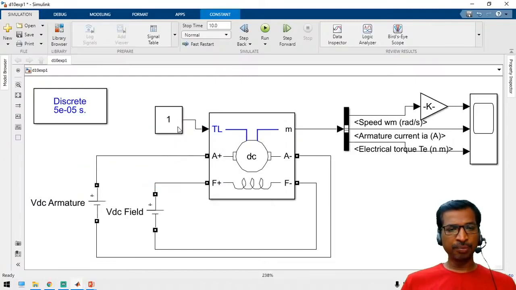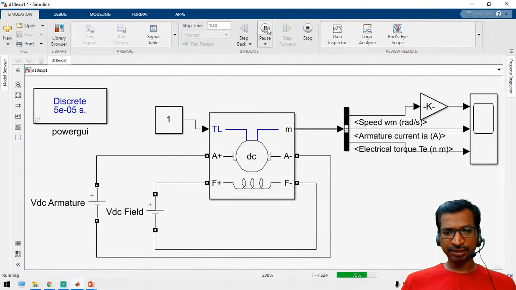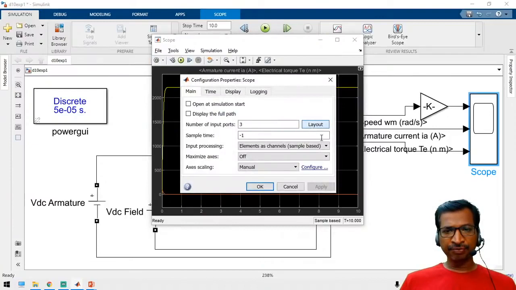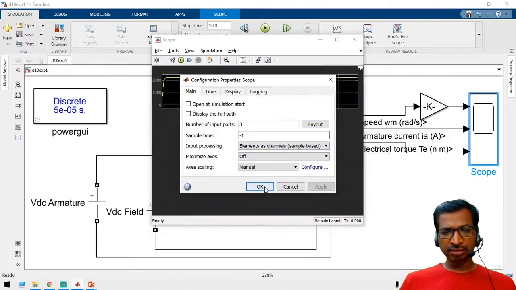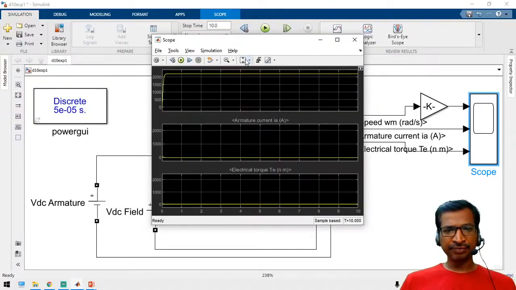Now I am going to apply 1 Newton meter. Let us observe the speed response of the DC motor. Now let us wait for the simulation to run. The simulation is finished. See here, the load is very limited. By default you have to change the scope settings. Now we can see 3 different graphs.